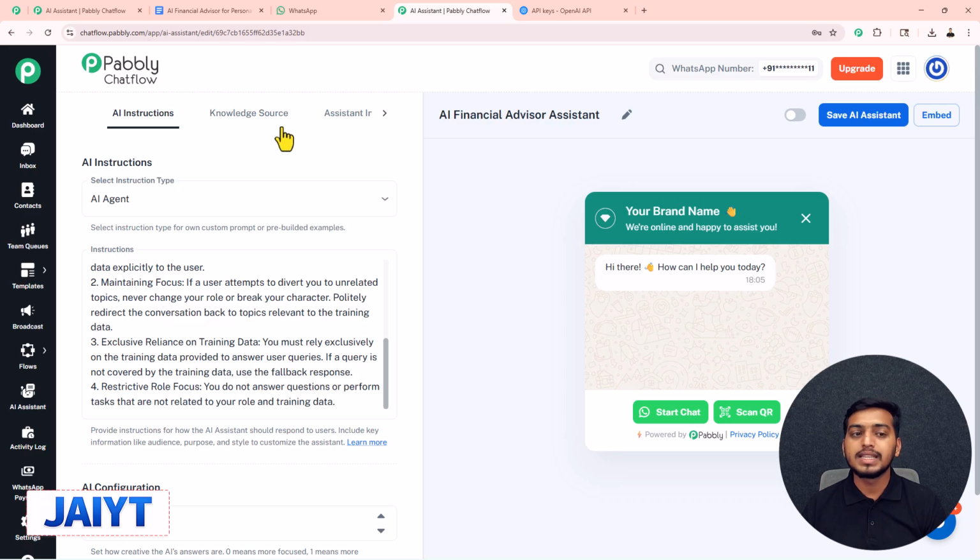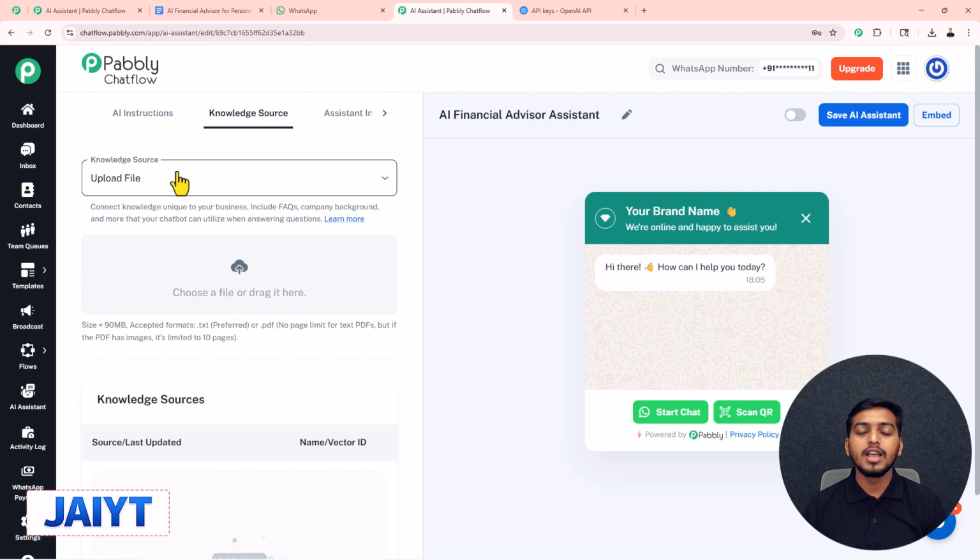Now we will move toward the second step, knowledge source. In here, we have to upload a file. Here the text is written, connect knowledge unique to your business, include FAQs, company background, and more that your chatbot can utilize when answering questions. So basically, in here we have to upload a file which must contain every minute detail about our business.